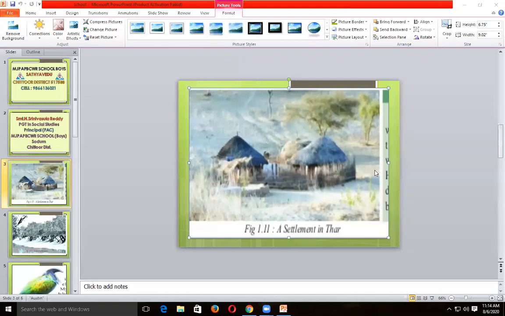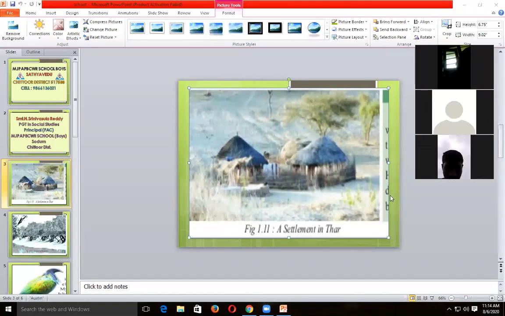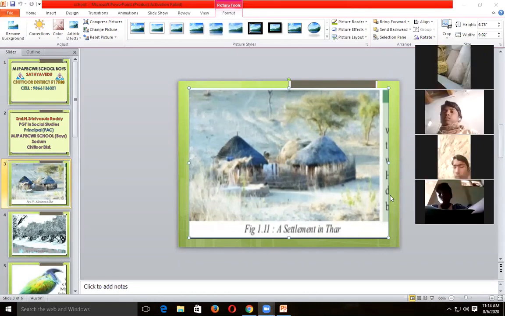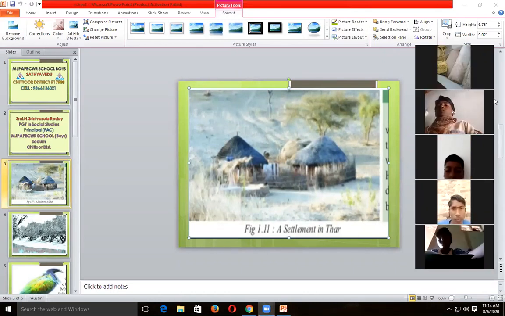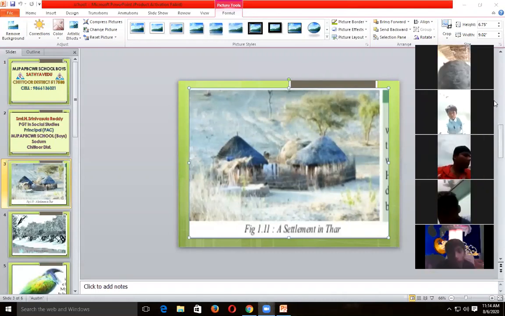First point, the Thar desert is the fifth major relief division of India. This is located in the leeward side of the Aravalli mountains. It records rainfall of 100 to 150 millimeters. Underline this point, or 10 to 15 centimeters. Lowest rainfall.